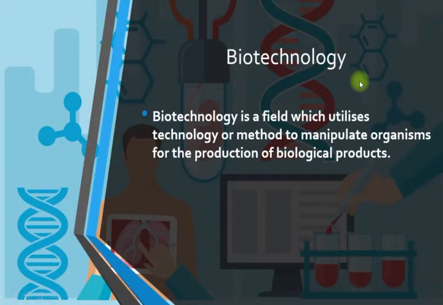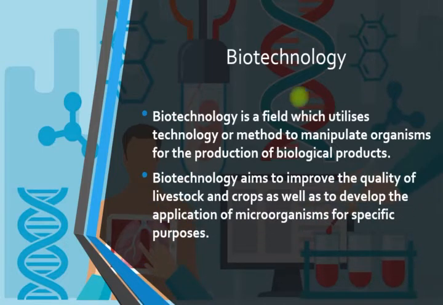Okay, so let's go to the biotechnology definition. What is biotechnology? Biotechnology is a field which utilizes technology or methods to manipulate organisms for the production of biological products.